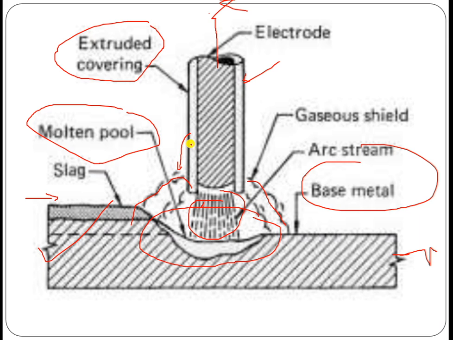The flux is of the same kind of metal for which the joining is going on, and a gaseous shield will be provided so that oxidation of this weld joint does not take place. In this way, the joining of these two materials takes place with the help of the shielded metal arc welding process.